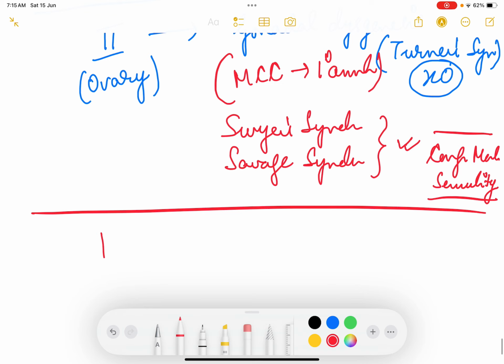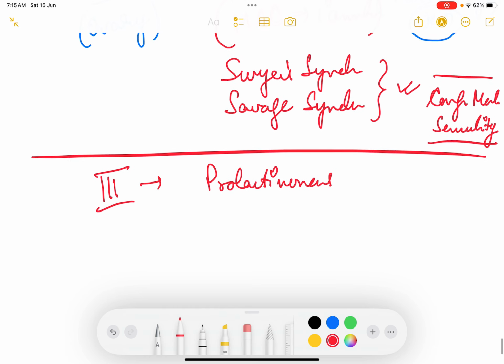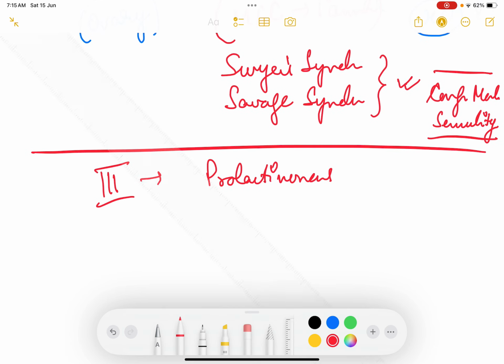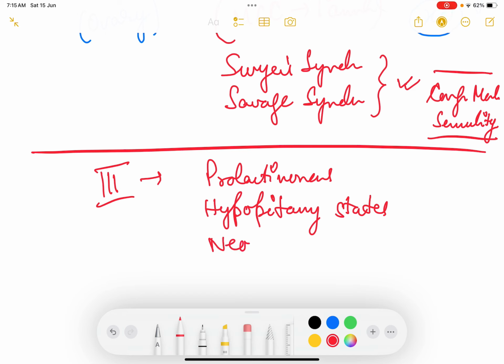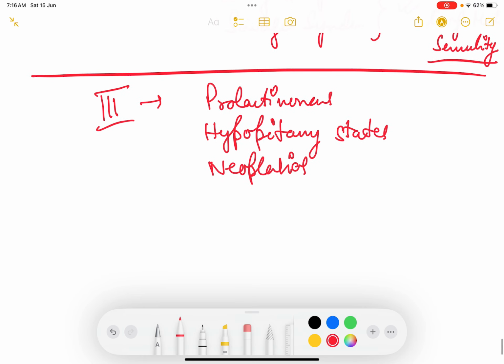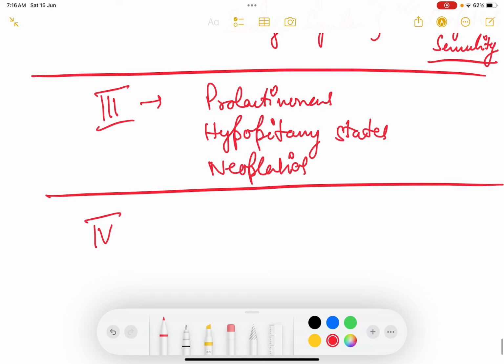Then coming to section 3, that is the compartment 3 disorders, that is anterior pituitary में there can be prolactinomas, all the tumors in the anterior pituitary, there can be prolactinomas, there can be hypopituitary states, like hypopituitary states can be pituitary hypoplasia or hyperplasia. Then there can be other things like neoplasias. Okay, all these can be categorized into category 3 or the compartment 3.